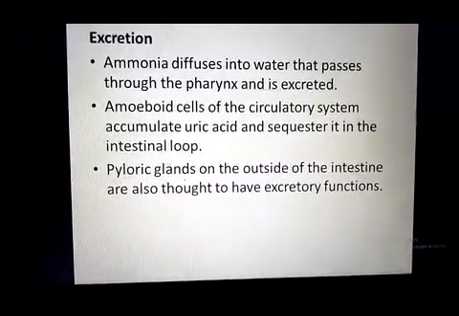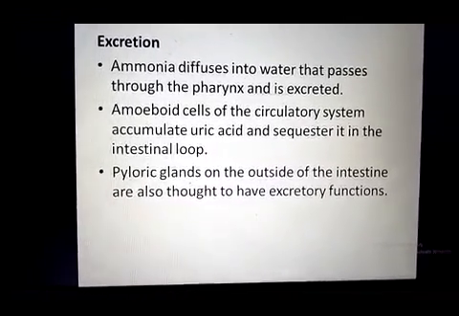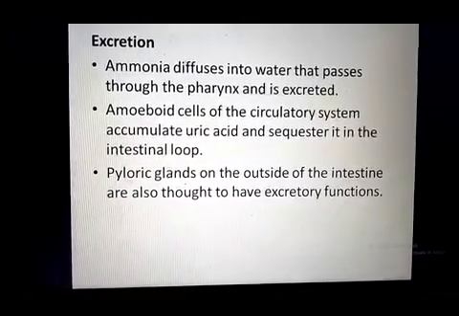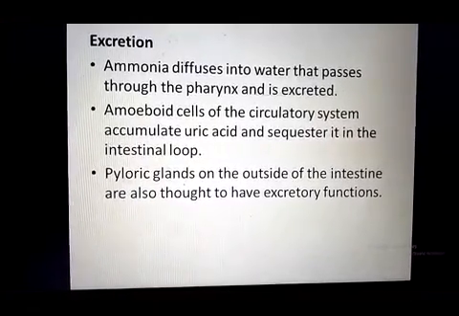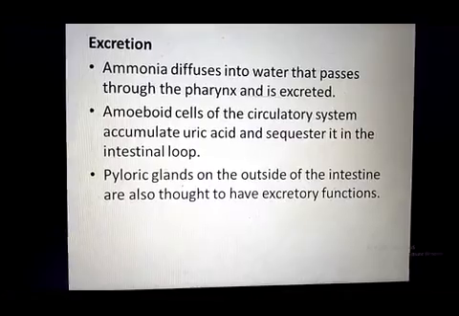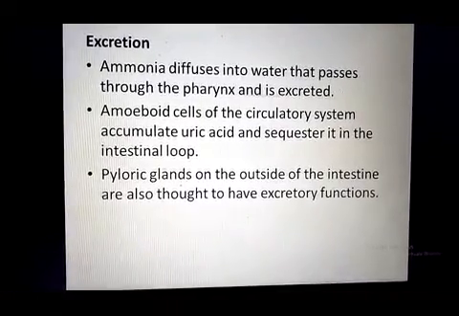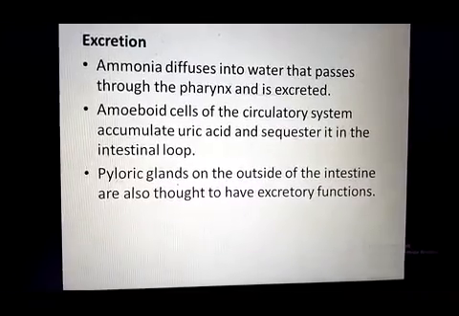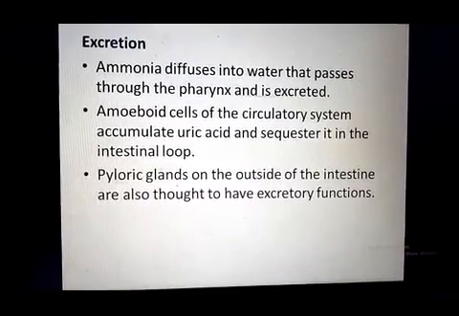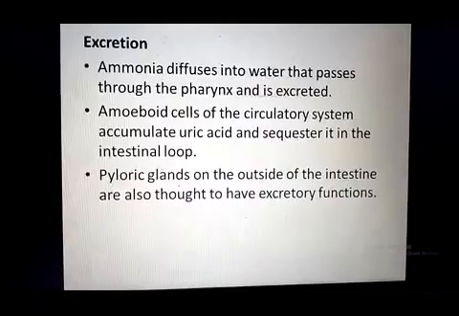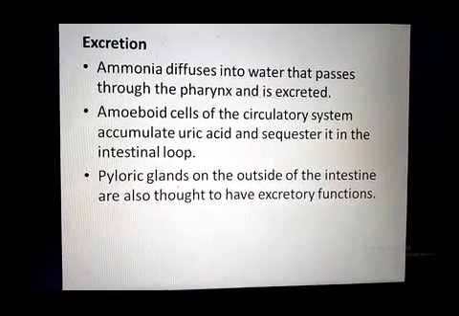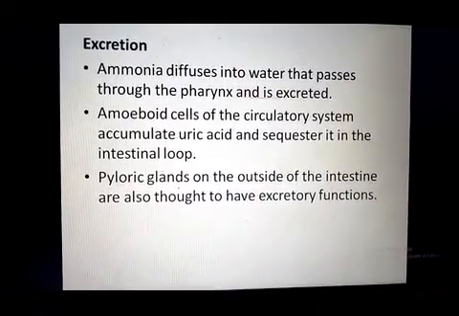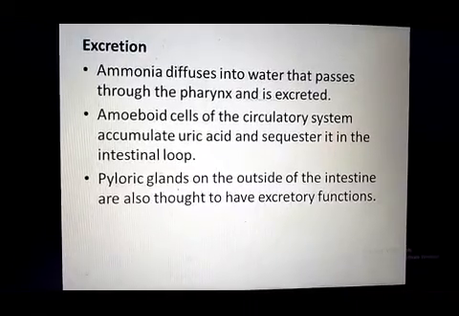Excretion. Ammonia diffuses into the water. When water enters into the atrium, ammonia which is produced in the cells diffuses into the water, and when water is expelled outside through the atrial siphon, this ammonia is excreted outside with that water.